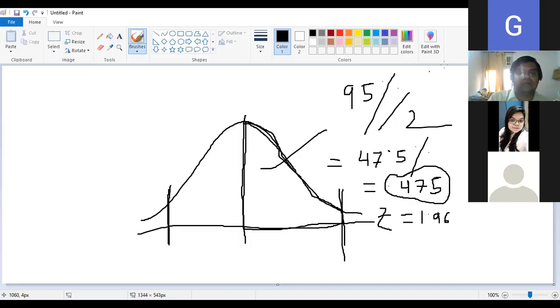No, you're not getting, and I don't know what table you have opened. Have you opened my table or some other table? Yes, sir. Sir, the one you sent in the group. Let me open then. Explain it by using the table. Let me open. It will take some time. Let me search because it is not here. If I can. The figure on the left of 0.475 is 1.9 in decimals, and the one on the top is 0.06. Yes. Let me just wait one minute. Let me open.